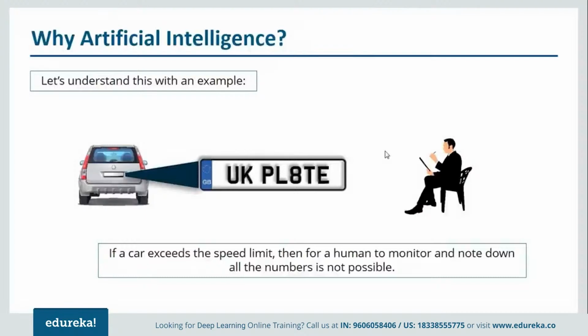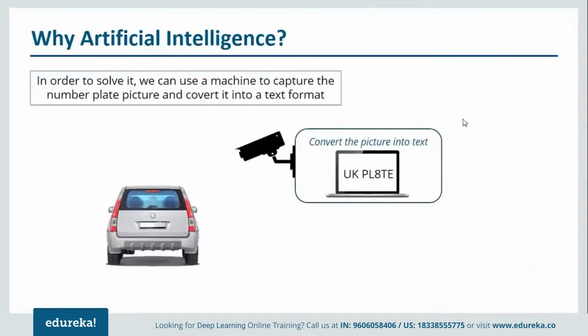We'll click the picture of the car that exceeds the speed limit, and then we can convert that picture into text. For example, we have the number plate. So in this way, the risk of human error has been reduced, and at the same time, machines never get tired. So because of that, you can capture all the images of cars that actually cross the speed limit. Similarly, you can think of many other examples as well. It is used in order to recognize a sign, that is, in banks if you want to authenticate whether that person is the bank customer or not.